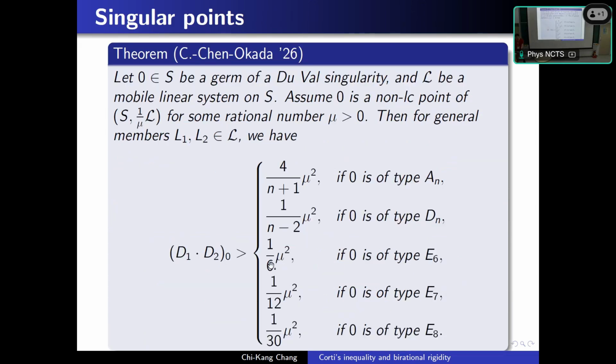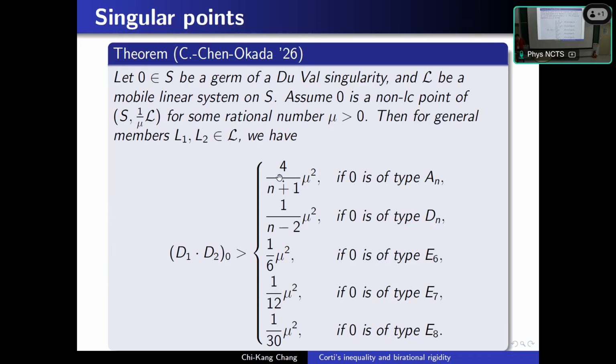And this is our result. The result of me and Chang and Okada is that if we have a Du Val singularity, which is a special type of surface singularity, in the same setting of Corti's inequality, except the point is not smooth but a Du Val singularity, then we still have a similar inequality, but the coefficient will be weaker.